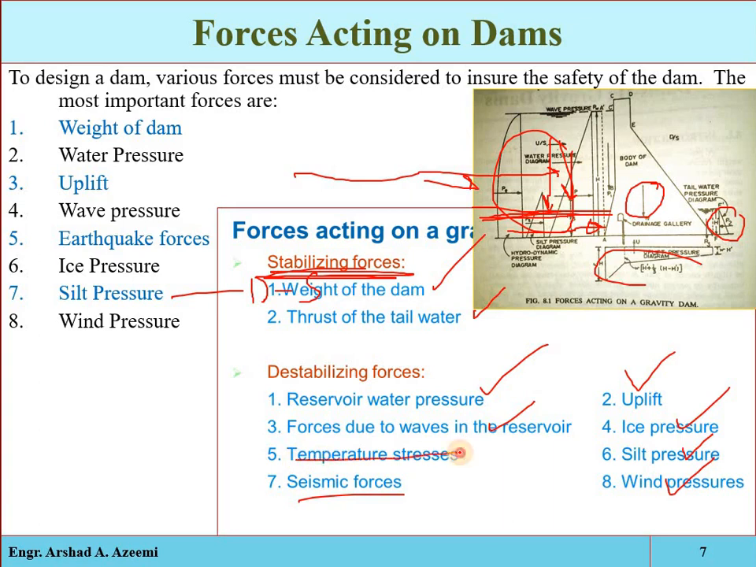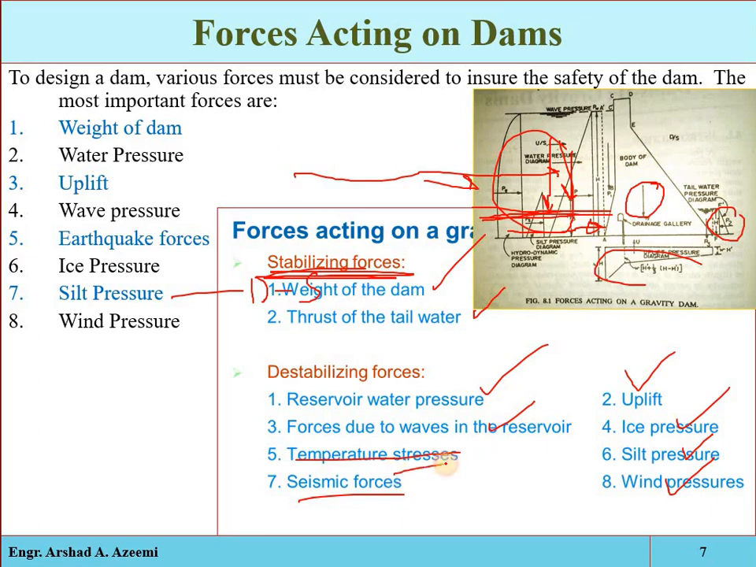Okay, and also the temperature stresses. For example, if an area has a very high variation between the maximum and minimum temperature, a very rapid change between them can cause some damage to the construction material. It can also affect the stresses of the materials from which the dam is constructed.